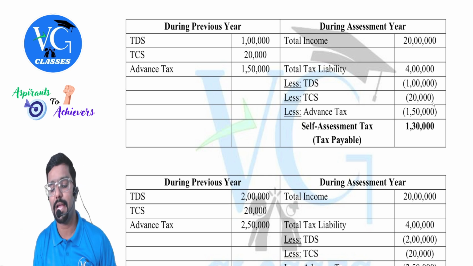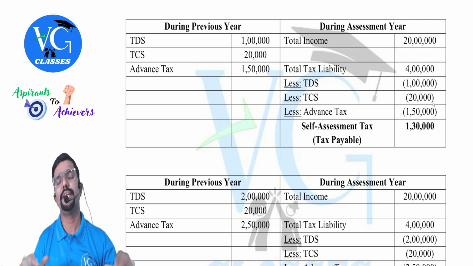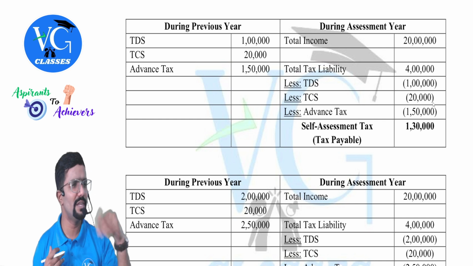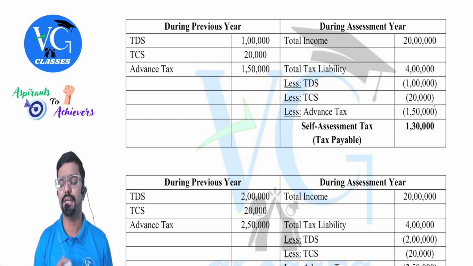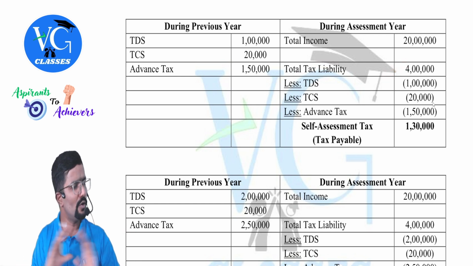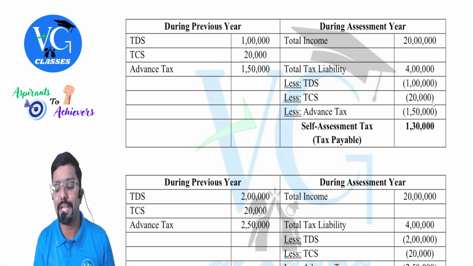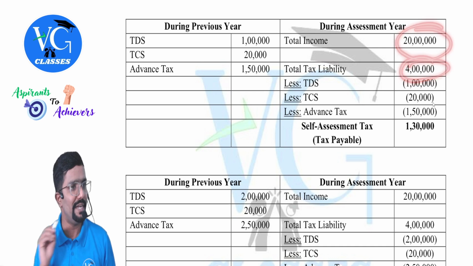Now in the assessment year, I computed my actual total income. It came to 20 lakh. On that, I applied whatever tax rate is applicable for me, including special income, normal income, everything I have considered. And I have just taken a random figure, guys. Don't ask how you got 4 lakh. Total tax liability, I just consider it as 4 lakh. So this is what I should pay on my income of 20 lakh.